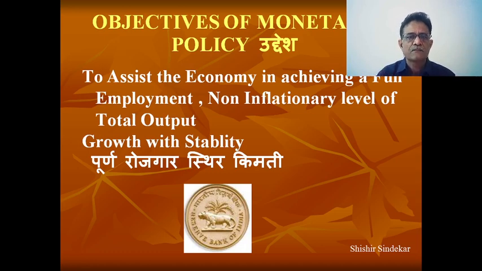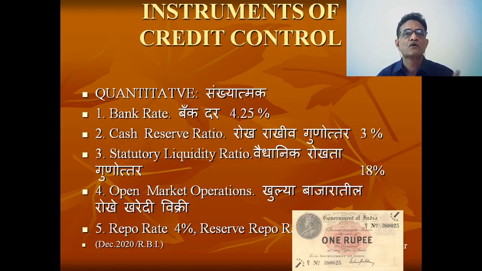So in this way, a non-inflationary level of total output and achievement of full employment are some of the objectives of monetary policy. How they can control that money supply is an interesting part. There are two parts. The first one is quantitative credit control instruments. So if there is excessive inflation,